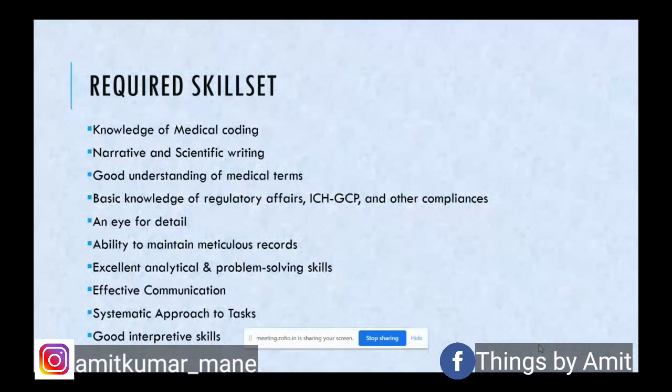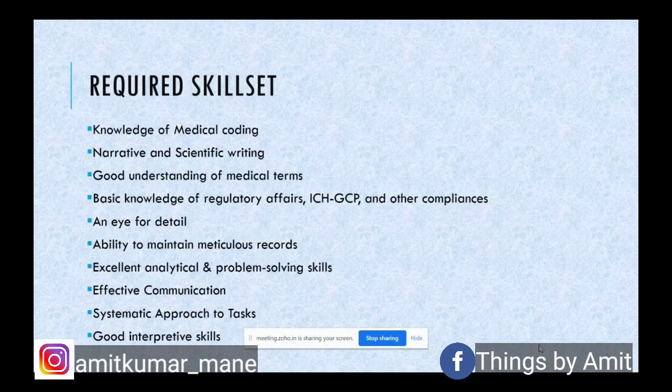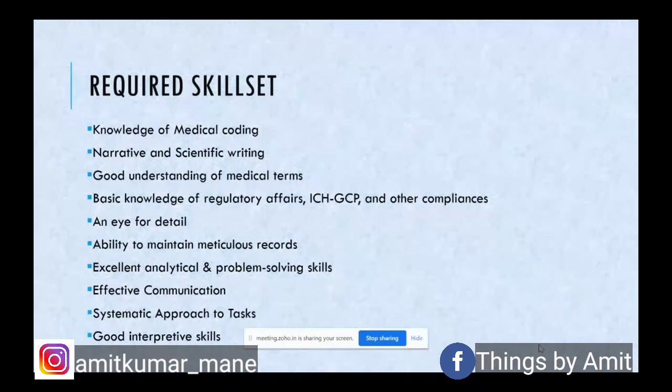Then narrative and scientific writing. So what is narrative and scientific writing? As I mentioned, during individual case safety report processing into the safety database, we need to have a summary of whatever is getting reported. You can term it as an essay in chronological order. Based on the chronology of dates, like when the product was first consumed versus when the adverse event happened.